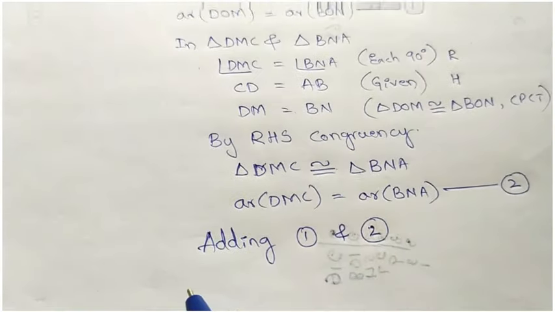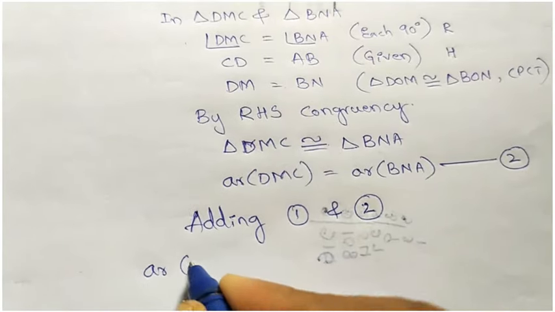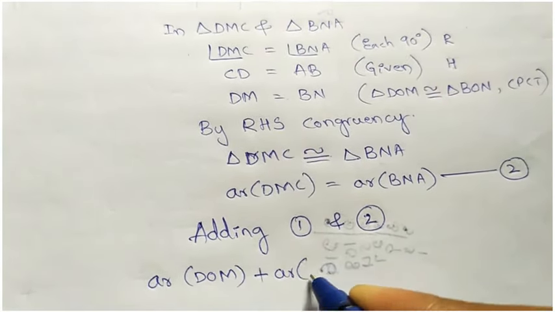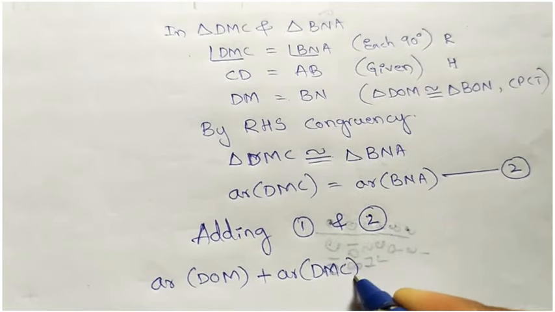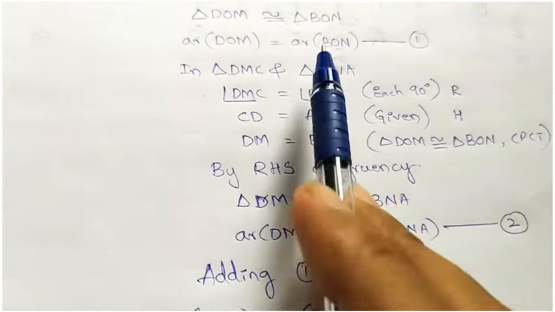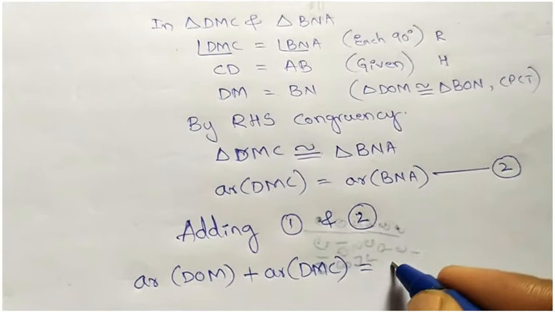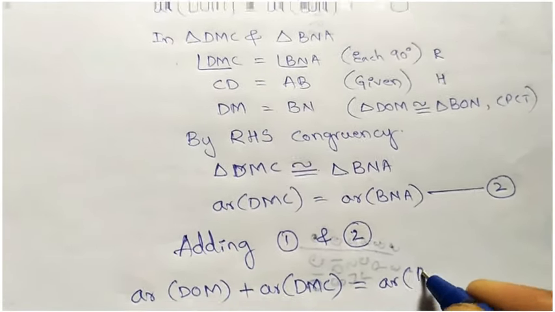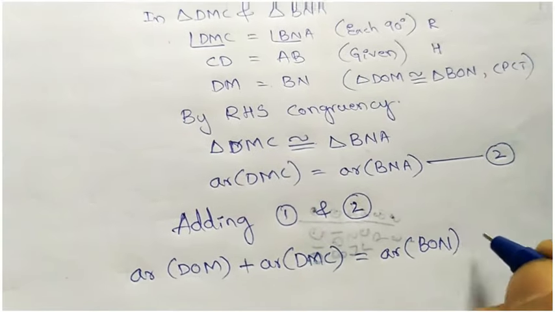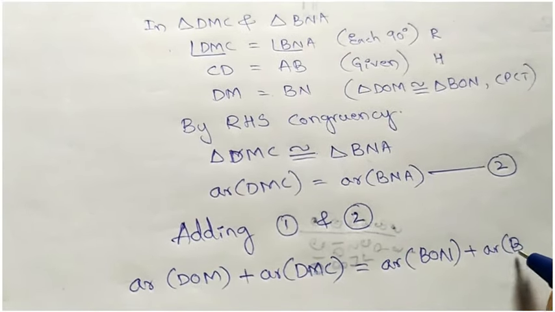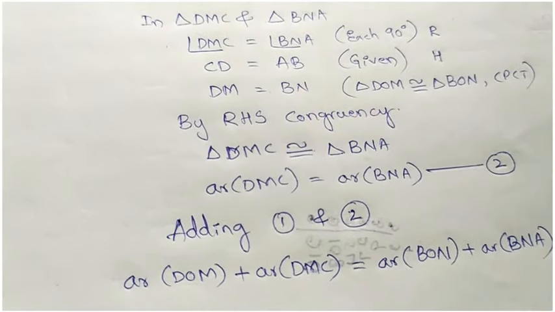So area of DOM plus area of DMC equal to area of BON plus area of BNA.